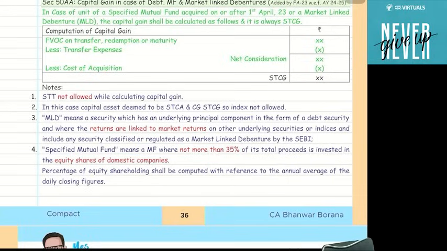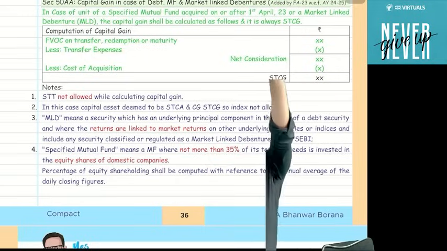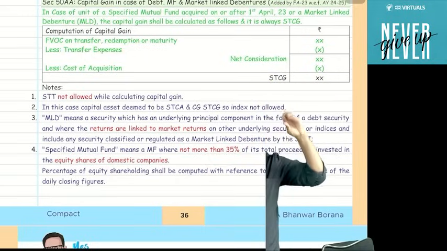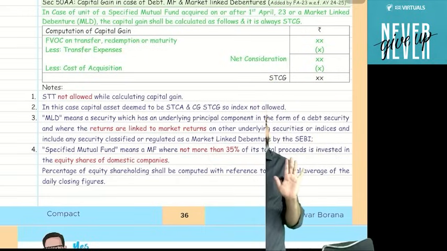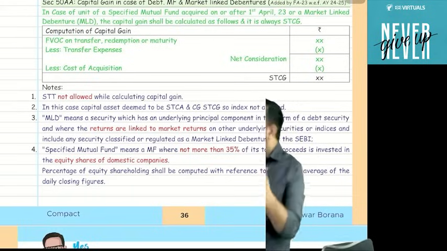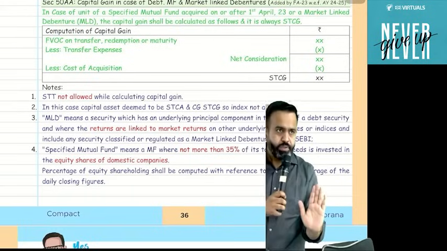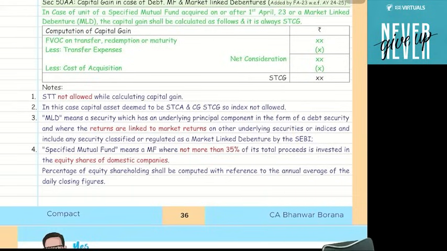So if I invest in any debt instrument, in simple words, my interest income is going to be taxable at the rate of 30%. Now how can I manipulate this? How can I save the tax? I will not purchase any debenture or make any bank FD.